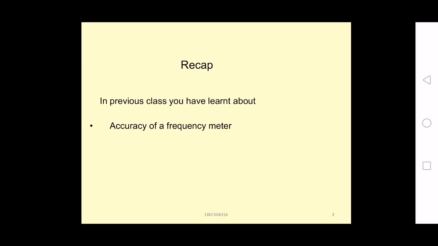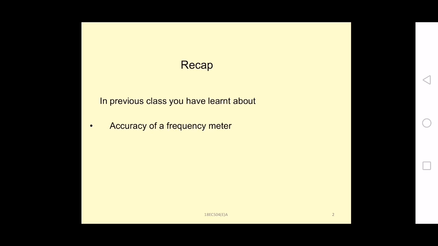So in the previous class we have learned about the accuracy of the frequency meter, where the accuracy depends on the range selection, accuracy specification, and reciprocal counting. For range selection we have to select the lowest possible range for correct result, that is, the highest number of counts or highest number of clock cycles for measurement of the lowest range of frequency.